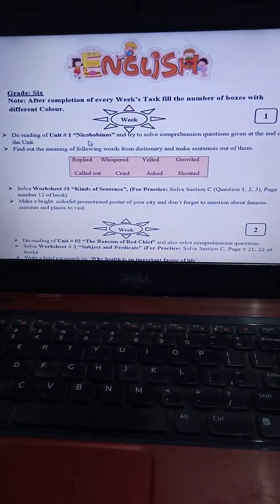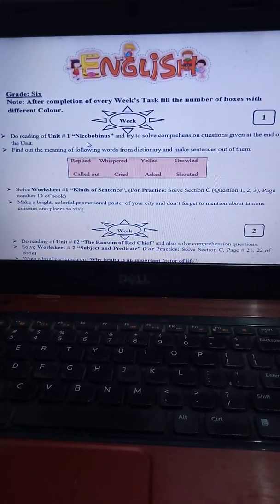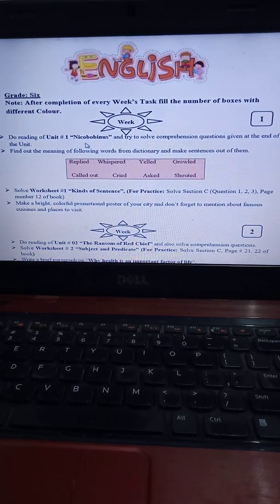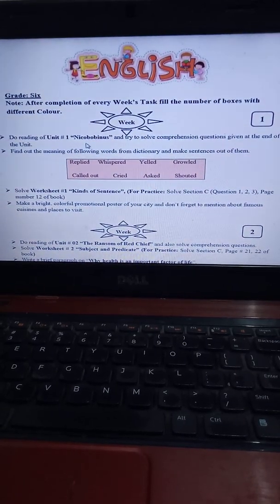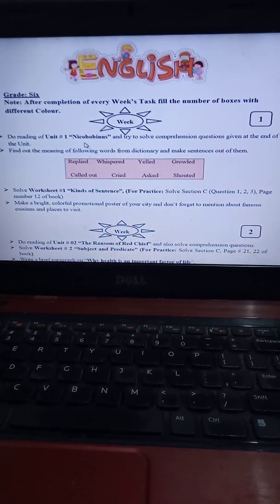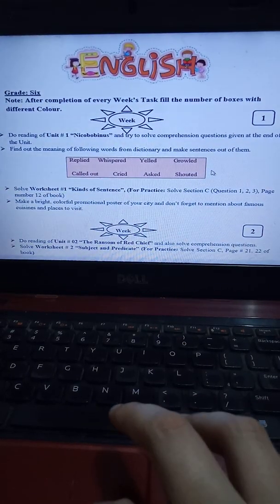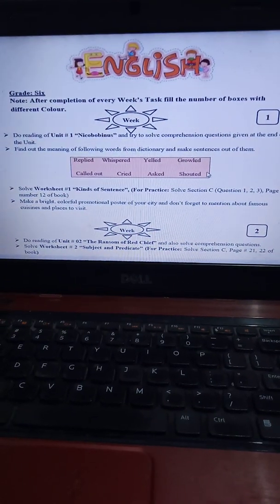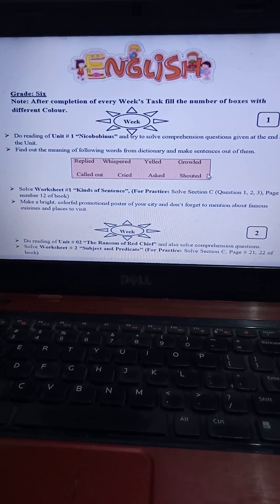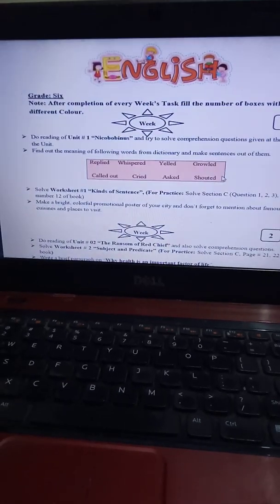And you all know that we have completed almost the whole of this unit. You just have to go through the unit and then do the exercise on the book. Then next we have a box in which there are certain words. You have to find out the meaning of these words and then make sentences of these words, right?